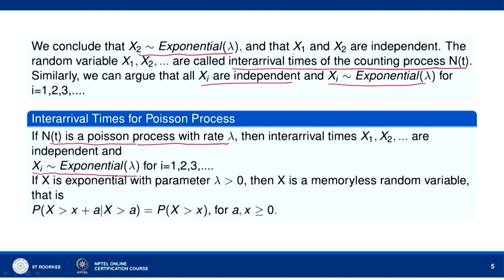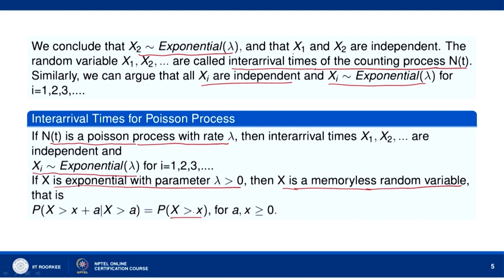If X is exponential with parameter lambda greater than 0, then X is a memoryless random variable. X is a memoryless random variable means the probability that X is greater than x plus a given that X is greater than a is the same as the probability that X is greater than x. Whatever has happened given that X is greater than a will not affect the probability that X is greater than x plus a.